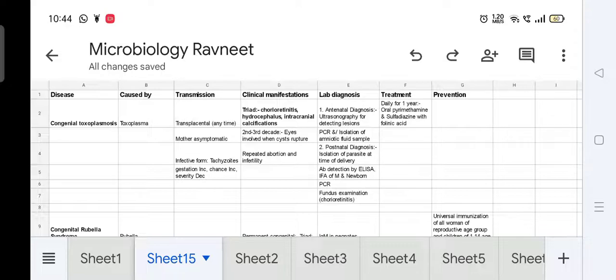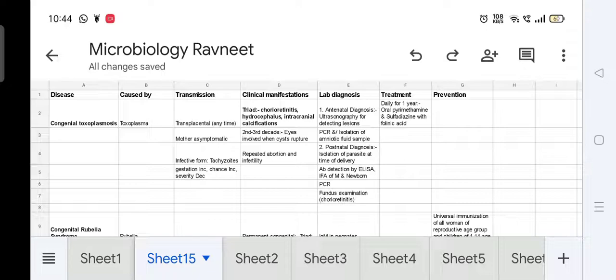Okay, so what are the clinical manifestations? There is a triad of congenital toxoplasmosis, and the triad is chorioretinitis, hydrocephalus, and intracranial calcification. So, how can we remember this? The name is congenital toxoplasmosis, which is CT.